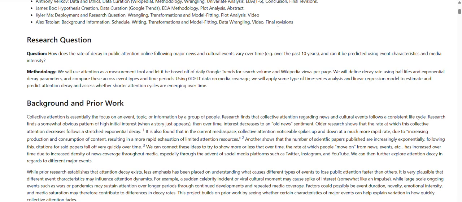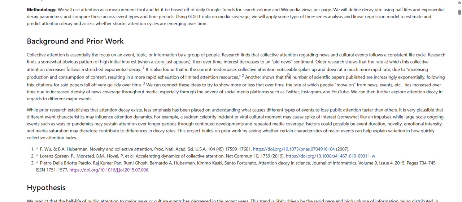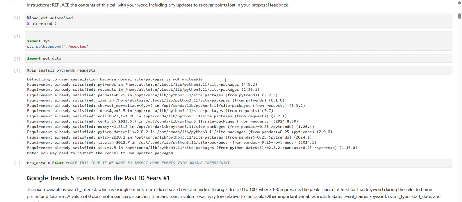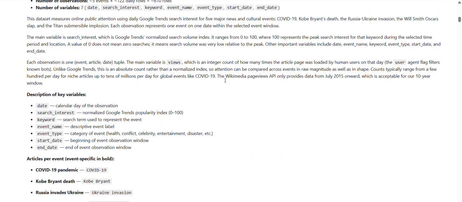Over time, is this happening? And the background work, at least the ones that we looked at, would show that when events happen, we would expect a spike and a really fast decrease. Now, we expected it to be an exponential, which is extremely fast, but it turns out to be a little bit slower, called stretched exponential. This will be important later on, but the important thing is that it is very fast, but not as fast as a simple exponential model. And so we have our hypothesis saying, yes, we would expect that over time, the attention span goes down, and thus decay to be faster.